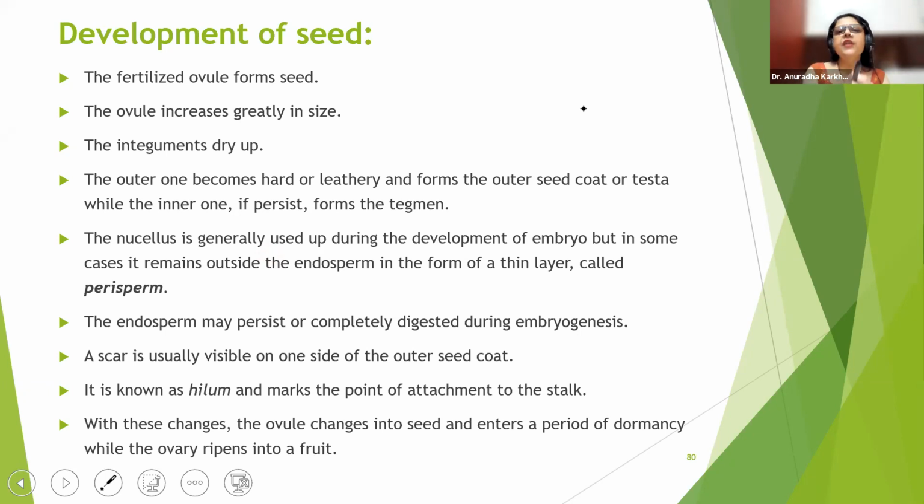Okay, so the majority of the times, the endosperm finishes off the entire nucellus, killing and crushing it, and occupies everything itself. So that is what they are saying, that the nucellus is generally used up during the development of the embryo, but in some cases it remains outside the endosperm in the form of a thin layer, which is going to be called the perisperm. So what is perisperm? Intact nucellus is going to be called the perisperm.